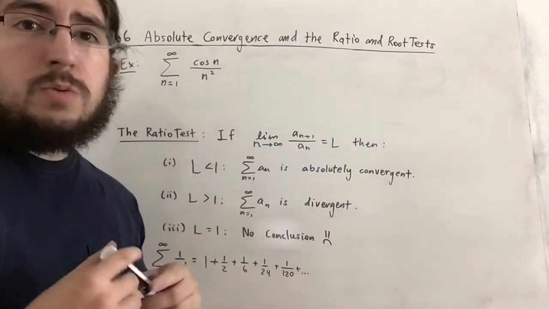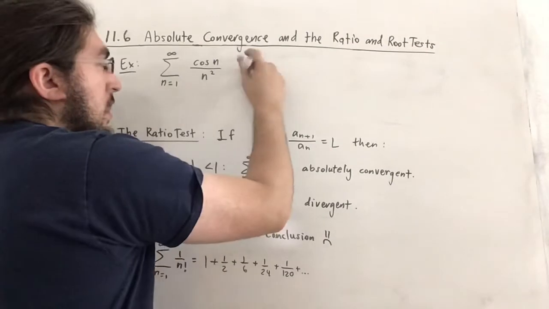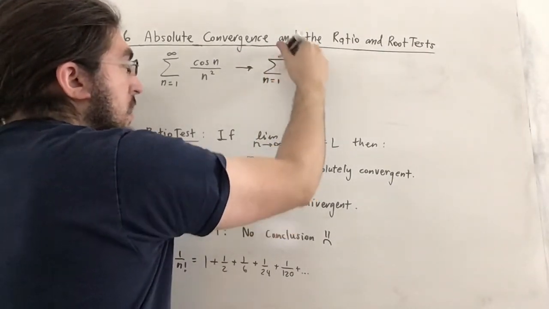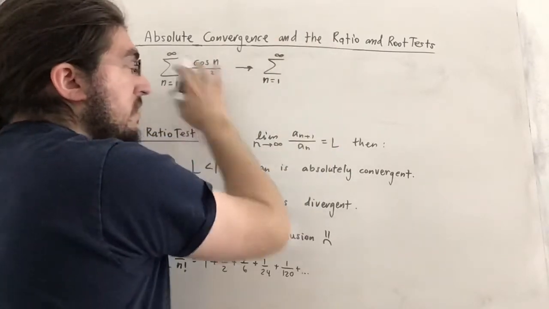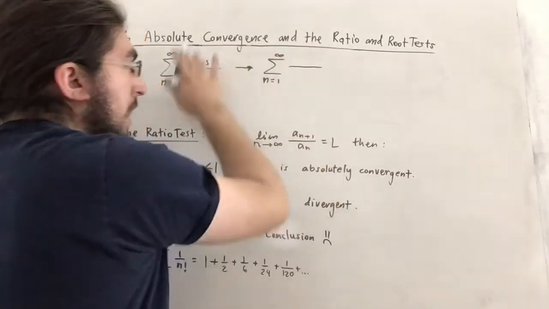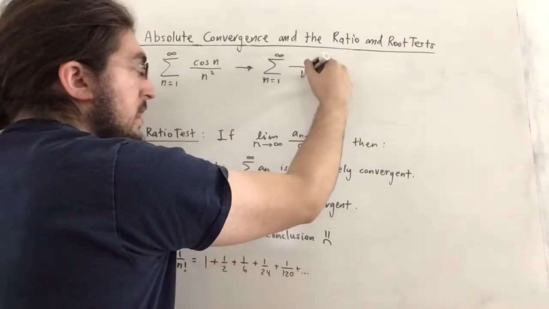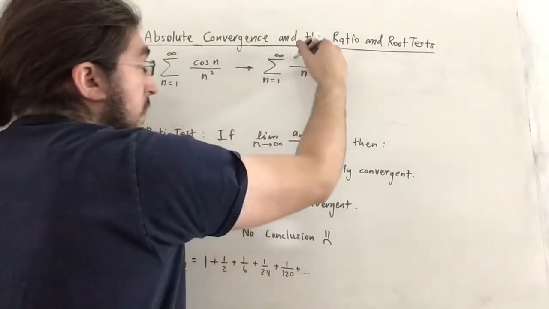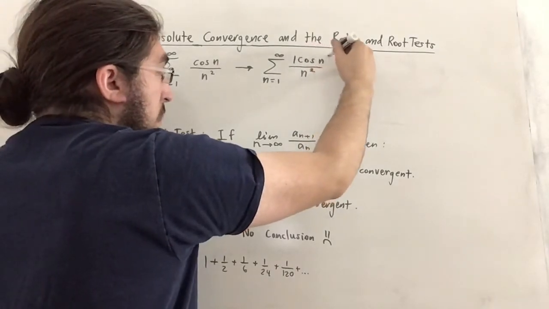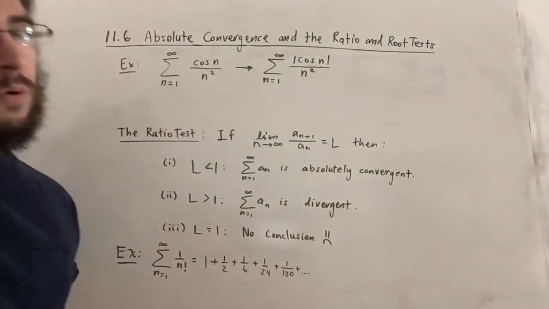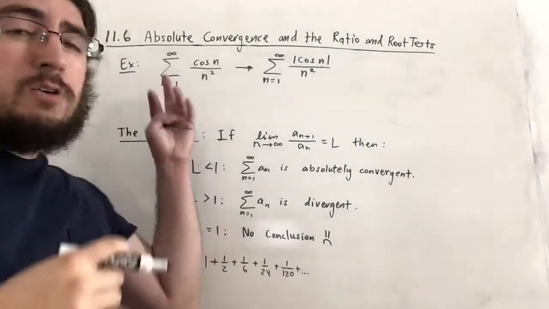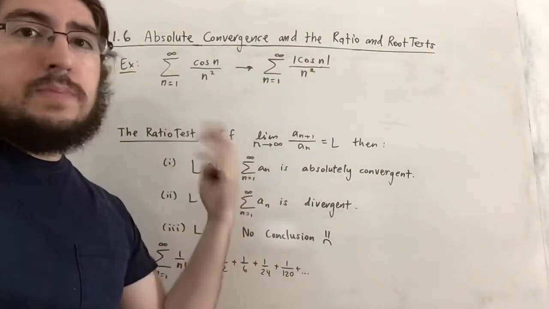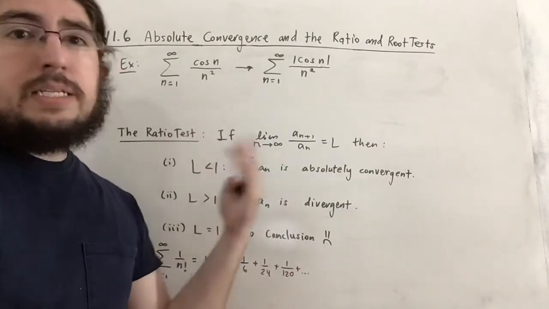But what we can do is, instead of looking at this, let's instead look at the series over the absolute value of these terms. And by the way, if you take the absolute value of this, n squared is always positive, so its absolute value is just itself. The absolute value of the numerator, that's a different story though. Because of course, since cosine alternates between signs, the absolute value of cosine will obviously not be itself. Sometimes it is, sometimes it isn't.